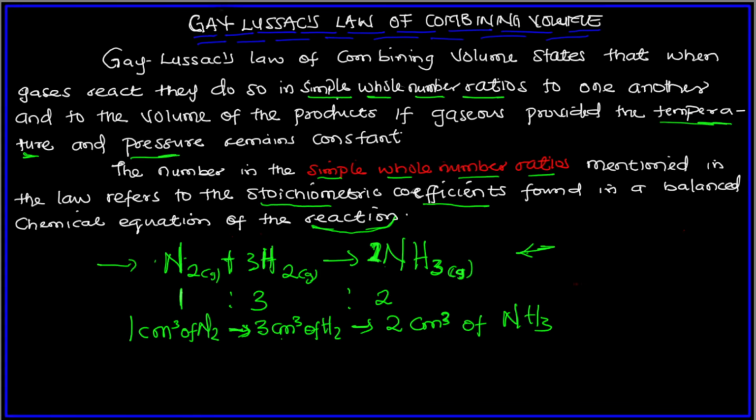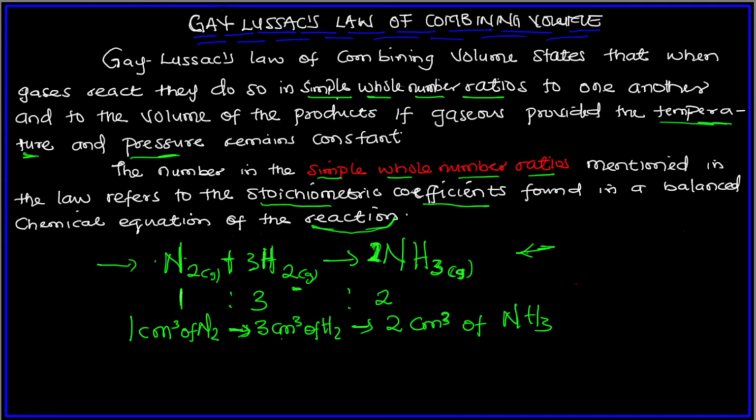It must remain constant. Also, it only relates to gaseous reactants and products. So once there is a liquid or a solid, we don't relate that solid. That solid is negligible. The volume is negligible. We only relate it to the gases in the reaction. So if, assuming this is a liquid, this does not stand anymore.